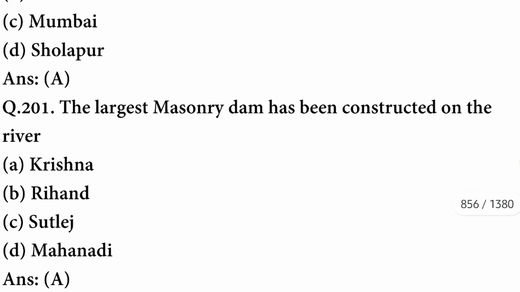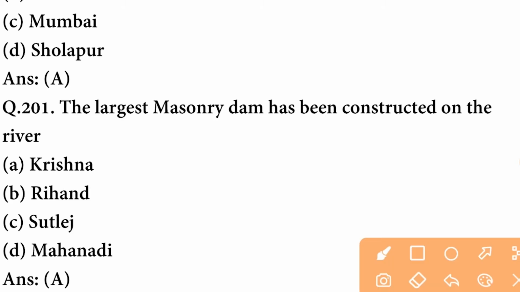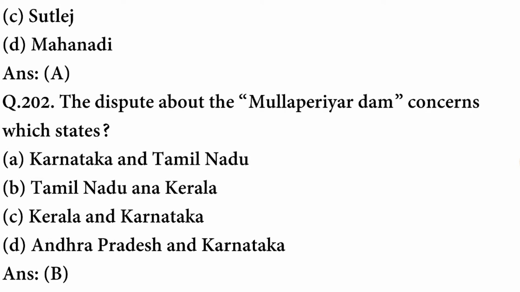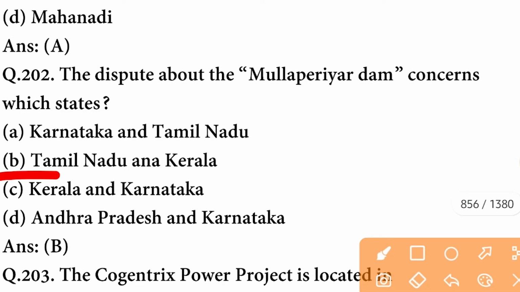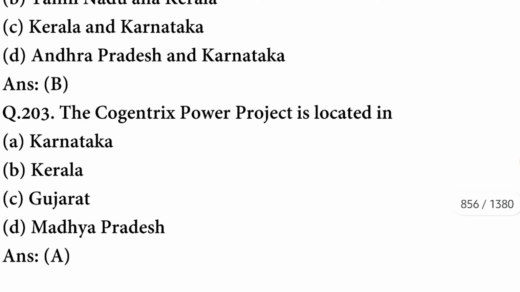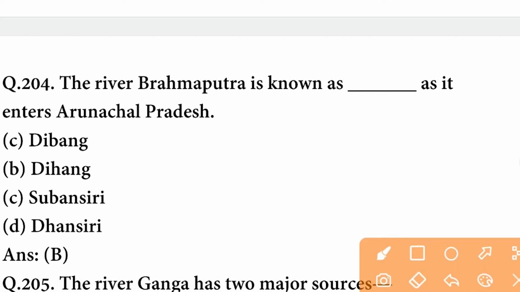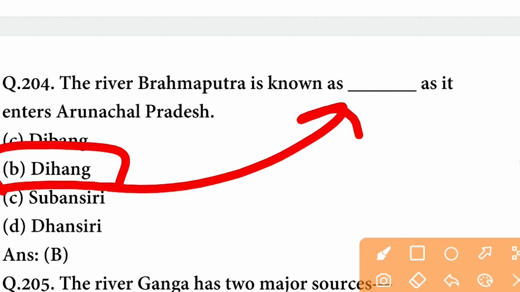The largest Nagarjuna Sagar Dam has been constructed on the river Krishna. The dispute about the Mulla Periyar Dam concerns which state? It concerns the states Tamil Nadu and Kerala. The Kongentrix power project is located in Karnataka. The river Brahmaputra is known as the Dihang as it enters Arunachal Pradesh.